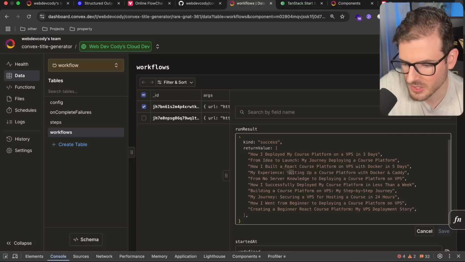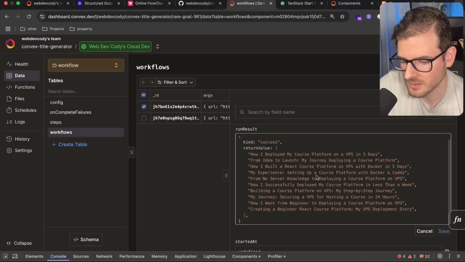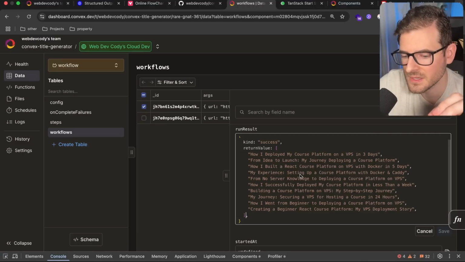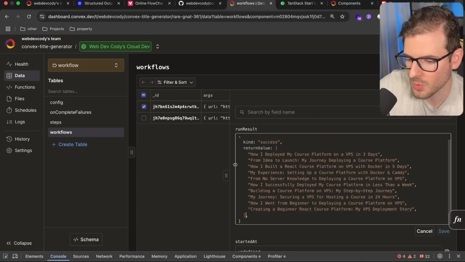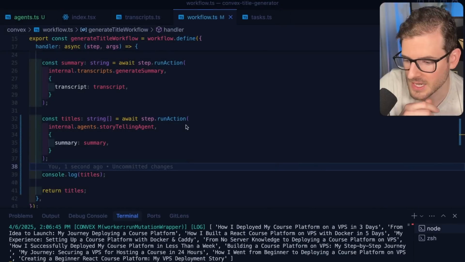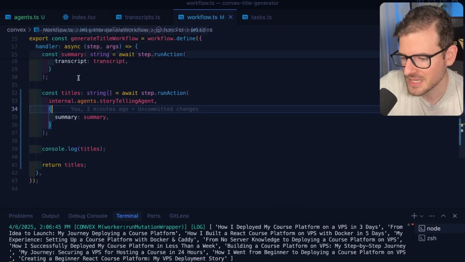I have seen that OpenAI likes to add these weird things where it says like my experience: typically, those type of titles aren't the best. But anyway, the point is that we have this returning an array of titles. And now what we could do is add them to a title pool after we kick off a couple of agents. Let's add in one more agent, and let's make this a little bit fun.